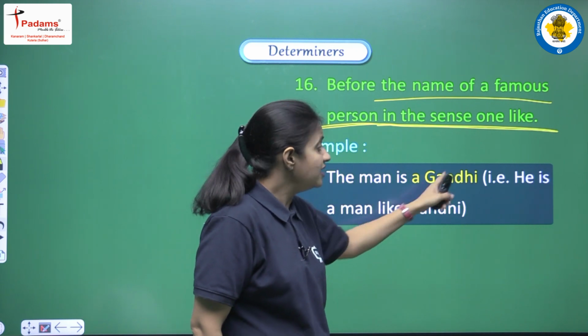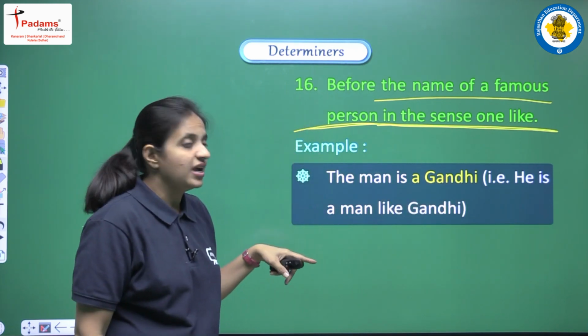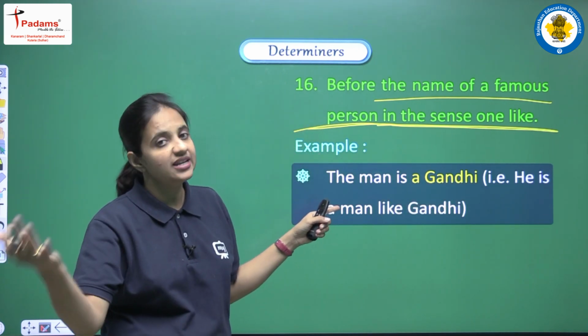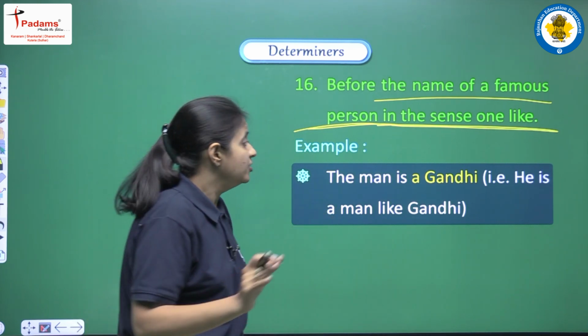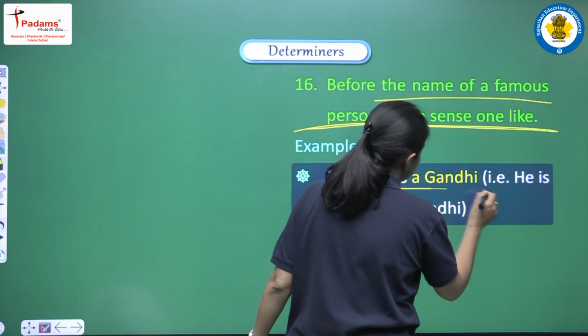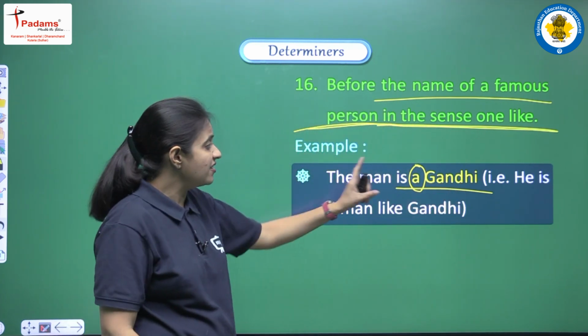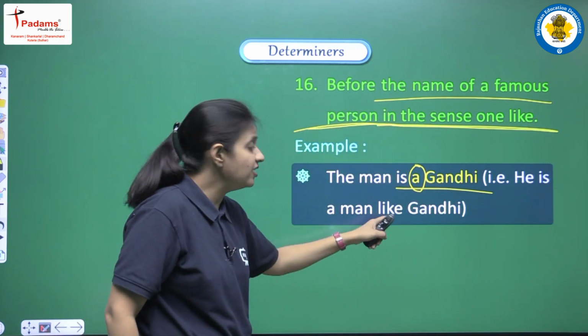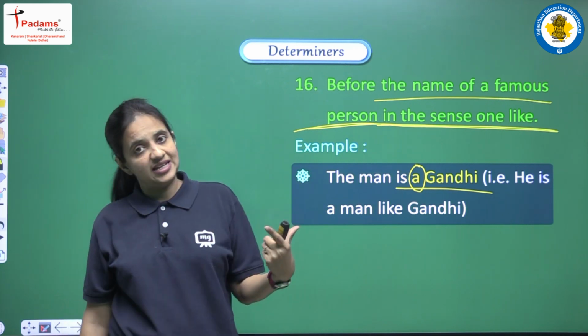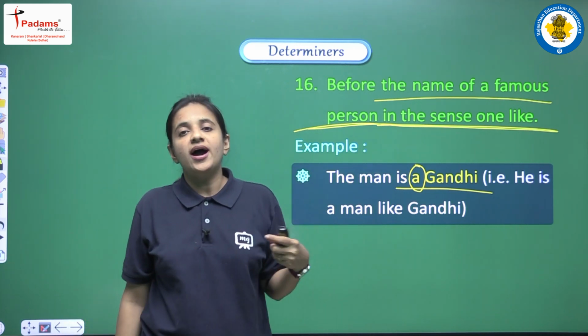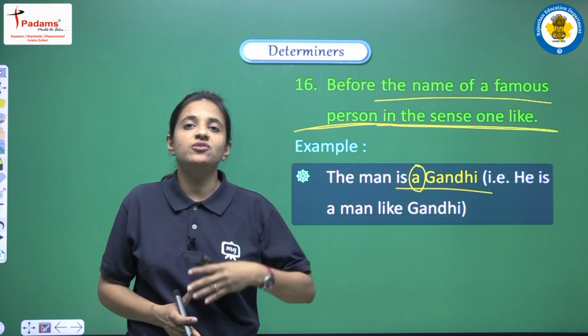The man is a Gandhi. Suppose we are saying this for a person and we are saying that he is a Gandhi. So here before Gandhi we can use a, and what is the meaning of this? We are trying to say that he is a man who is just like Gandhi, or we can say he is a person who has the qualities of Gandhi ji.